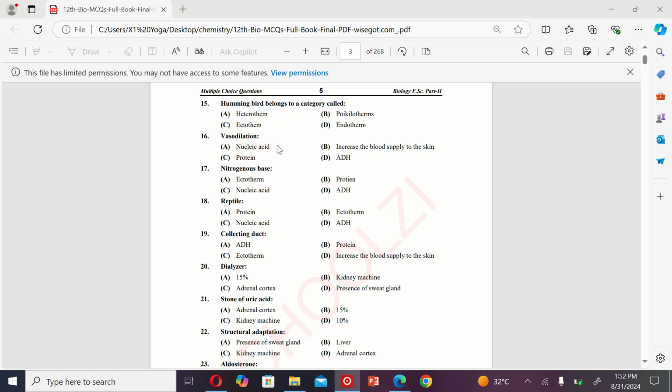The next MCQ is: vasodilation. A. Nucleic acid, B. Increase the blood supply to the skin, C. Protein, and D. ADH. So the correct option is B. Increase the blood supply to the skin.